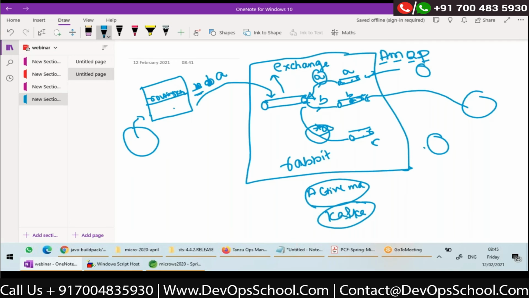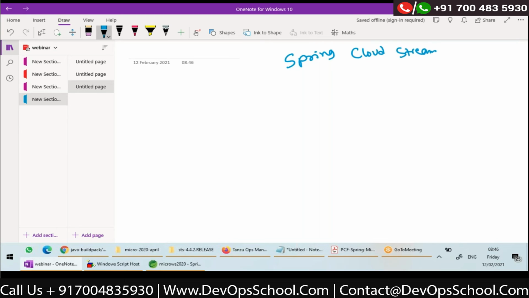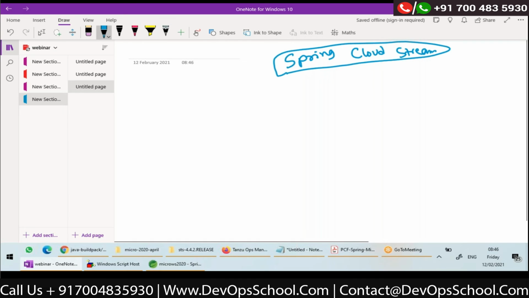I want to write my code in such a way that I can send and receive messages from any of these servers, like RabbitMQ or ActiveMQ or Kafka, without changing my code. This is my requirement. How do we achieve it? There is a module called Spring Cloud Stream, which allows us to do messaging agnostic to the server.